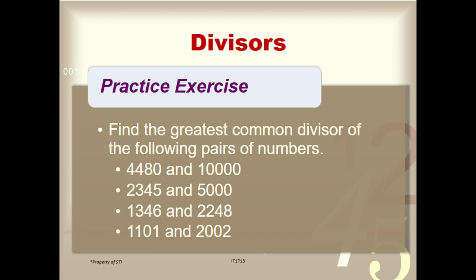Find the greatest common divisor of the following pairs of numbers. Okay? We have only 4 items para dito. 4,480 at saka 10,000. 2,345 and 5,000. 1,346 and 2,248. Then 1,101 and 2,002. Okay. So, kahit ito lang dalawa. Ito na lang dalawa yung sasagutan ninyo.